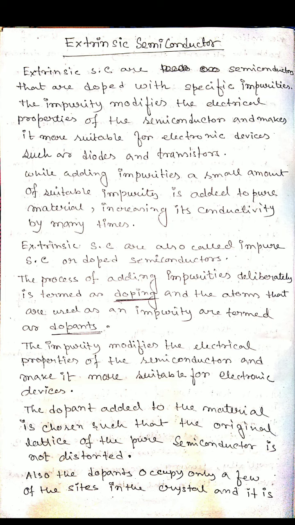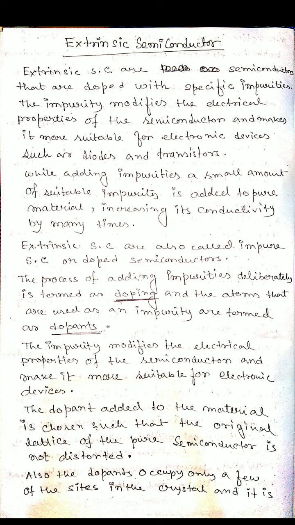So which type of impurity atoms do we choose? The atoms we choose have either 3 electrons or 5 electrons in their outer shell. If we choose that type of atoms, they will fit in suitably and will not distort the semiconductor.